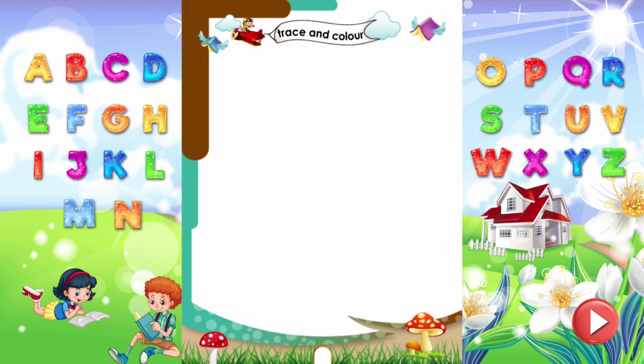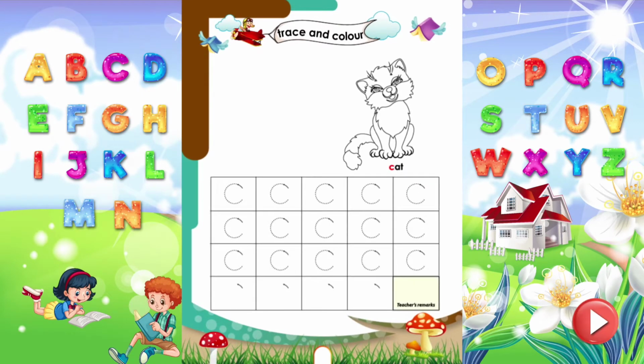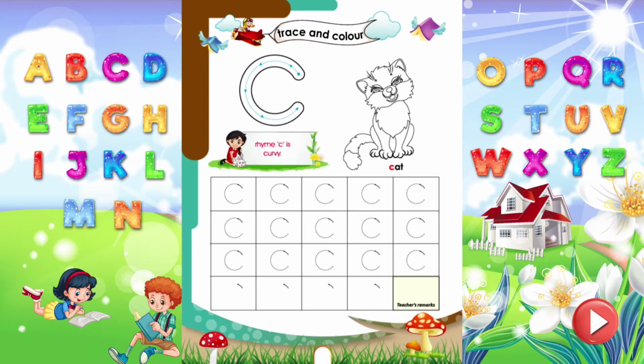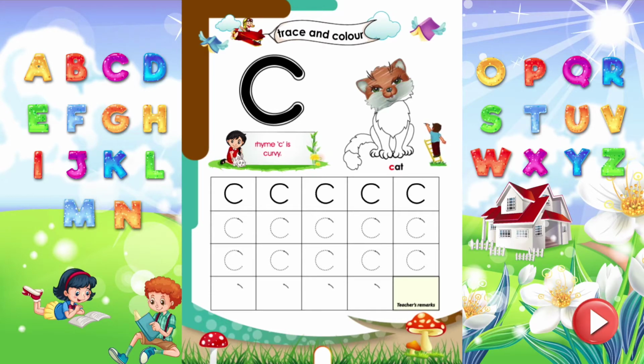Trace and color. Let's trace the letter C, which sounds K. Rhyme C. C is curvy. Trace all the letters properly. Wow! Time to color the cat.